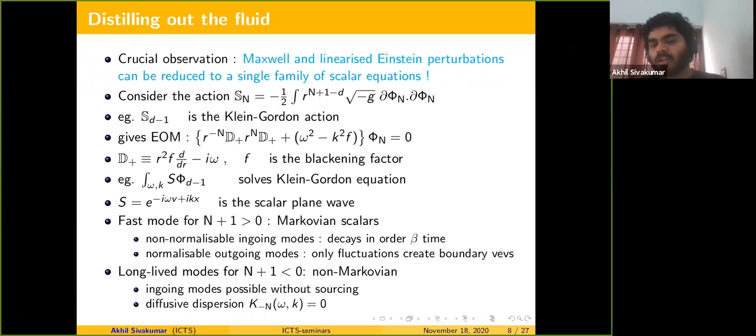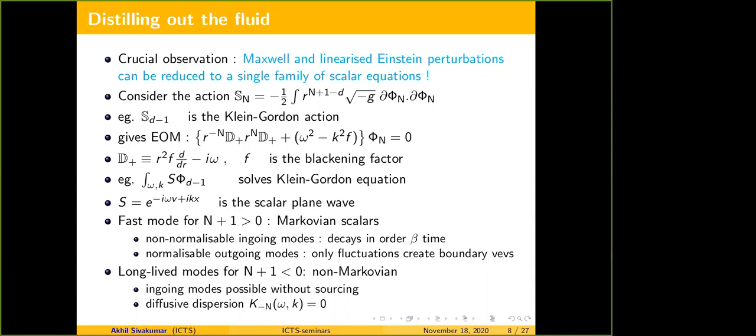And then there are non-Markovian scalars, which are long-lived excitations, corresponding to n plus 1 less than 0, for which even if you turn off the sources, there can be non-vanishing excitations or some physical zero mode. Is that clear?